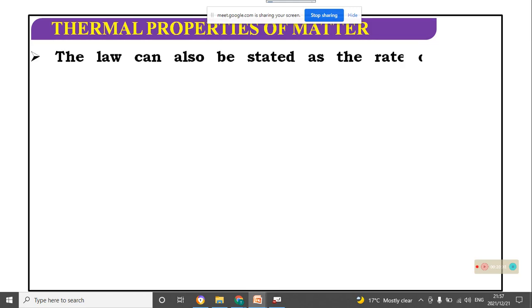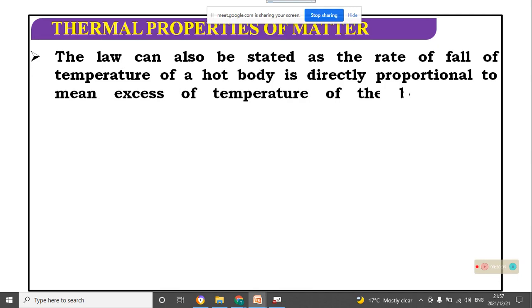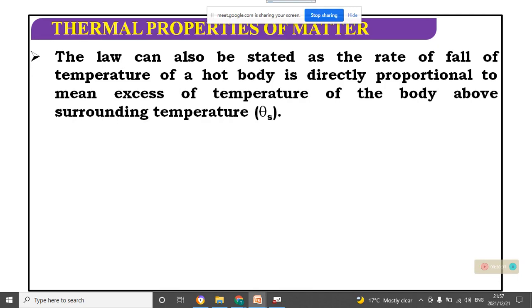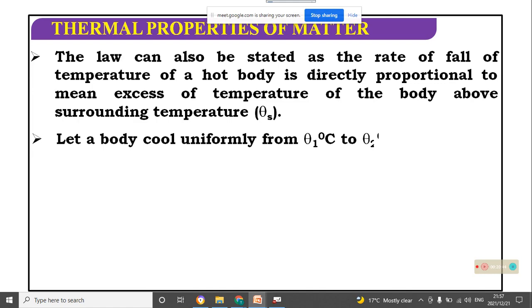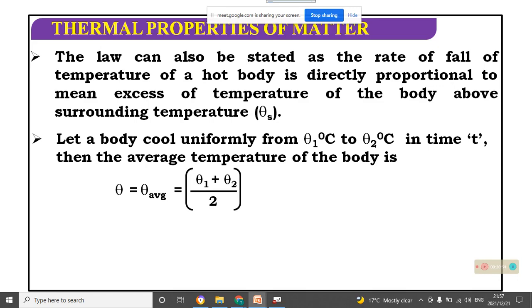The law can be stated as: the rate of fall of temperature of a hot body is directly proportional to the mean excess temperature of the body above the surrounding temperature theta s. Let the body cool uniformly from theta 1 to theta 2 in time t. Then the average temperature of the body is theta 1 plus theta 2 by 2. This is the average temperature of the body.